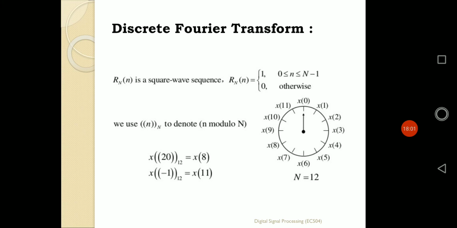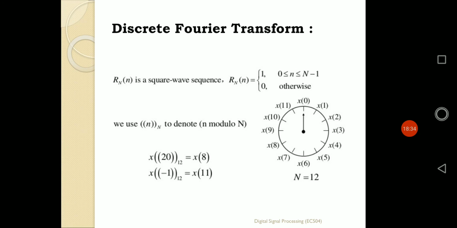In the same respect for the DFT, x of n and its DFT are defined by x of k. If x of n has a capital N point sequence, it will have a circular representation with respect to the value of capital N, similar to its DFT. Whenever we represent the DFT as x of k, it also has N points, ranging from 0 to N minus 1. So it can also be defined in a circular manner because it is also periodic in nature.